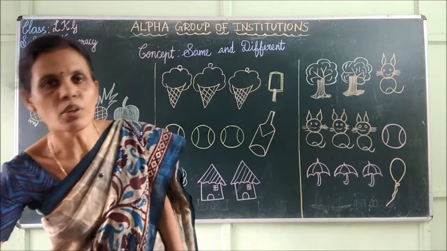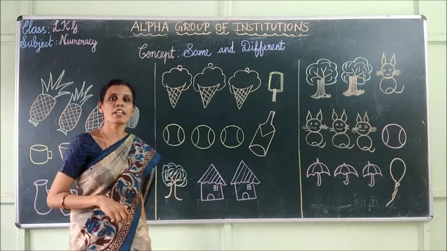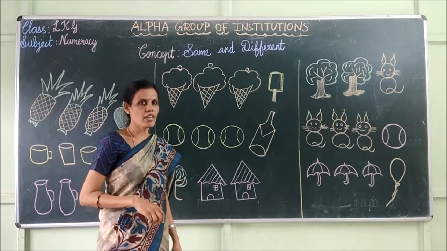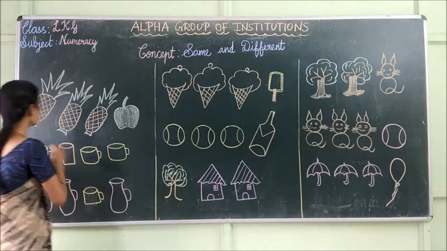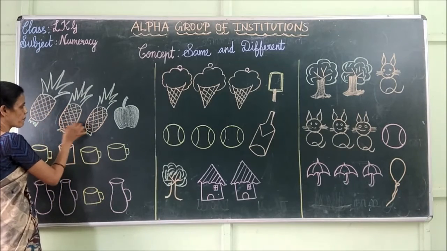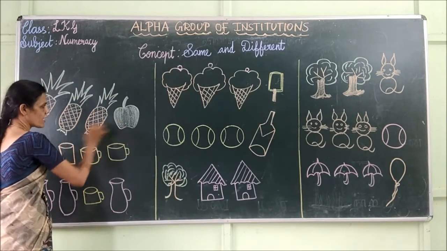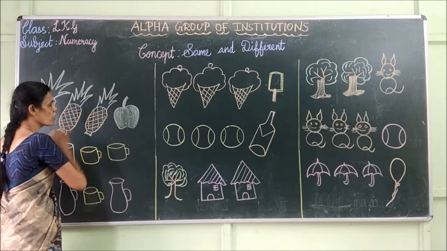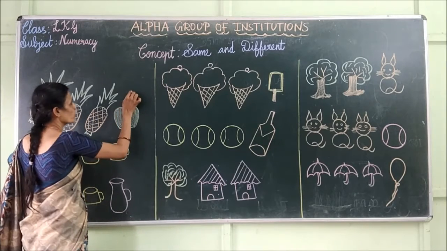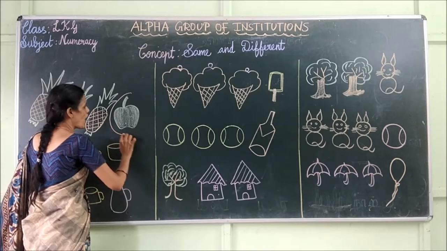Now we are going to circle the different object. Shall we? Good. See here, pineapple, pineapple, pineapple. This is an apple. Apple does not belong to this group. So, we are going to draw a circle around the apple.